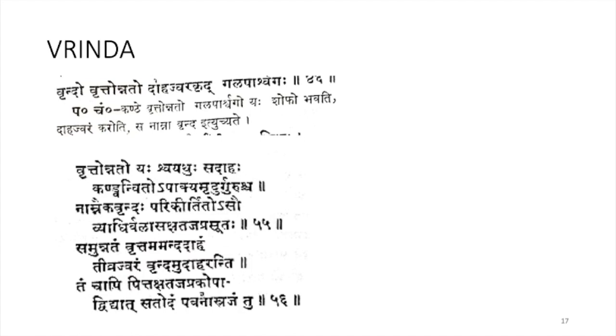Pittashonitaja Pragbhavat Vidyat Satodam Pavana Asrajam tu. If it is caused by Vata and Rakta, then there will be pain also. So Vrinda can be caused by Pitta and Rakta and also by Vata and Rakta. If it is caused by Pitta and Rakta, the swelling will have Mandadaha and Tivra Jwara. And if it is caused by Pavana, Vata, then there will be pain. So this is the Lakshana of Ekavrinda and Vrinda according to Sushruta Samhita.